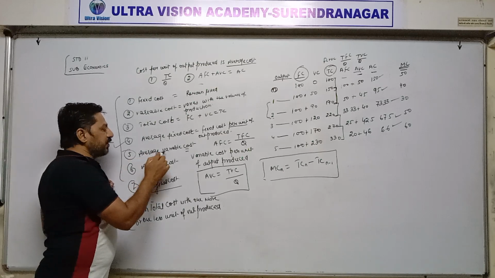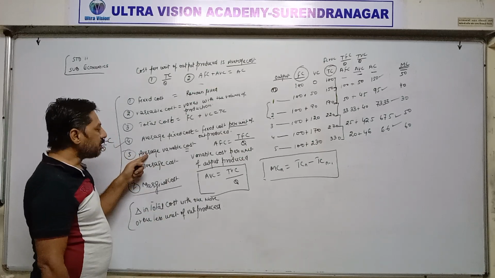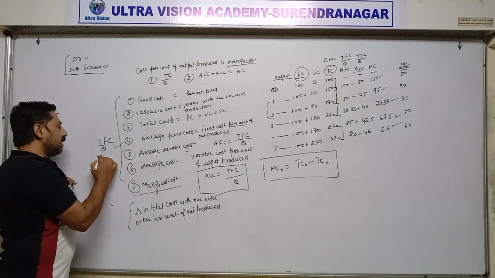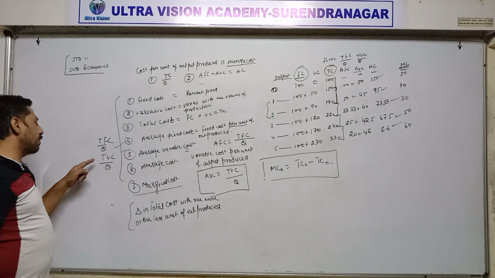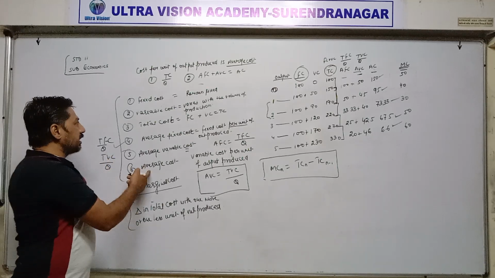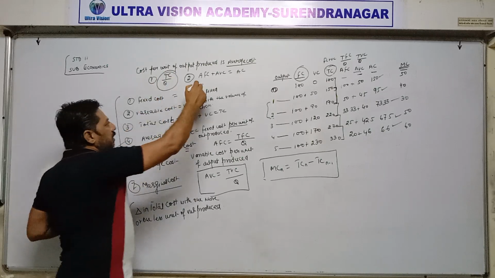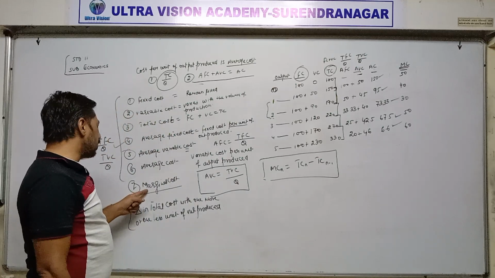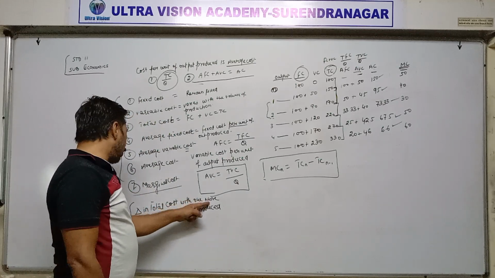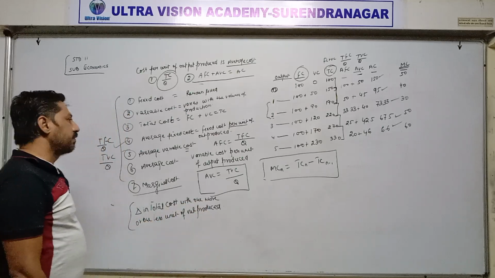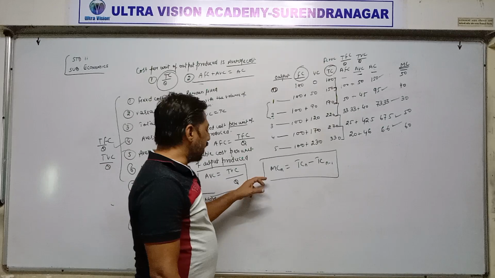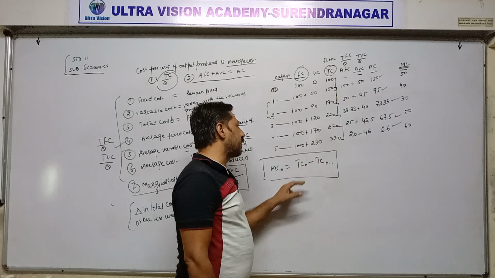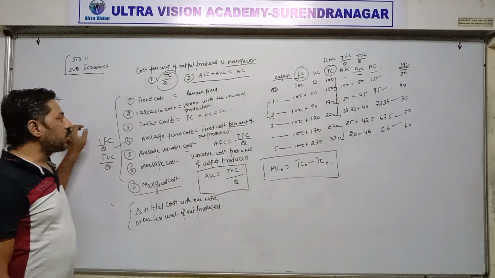Average variable cost is variable cost per unit of output produced, and the formula is TVC upon Q, means total variable cost divided by Q. Average cost has two formulas: TC upon Q, and the other formula is average fixed cost plus average variable cost. And next one is marginal cost, the change in total cost with one more unit or one less unit of output produced. The formula is MC N is equal to TC N minus TC N minus 1. In this way, all the terms related to cost are completed.